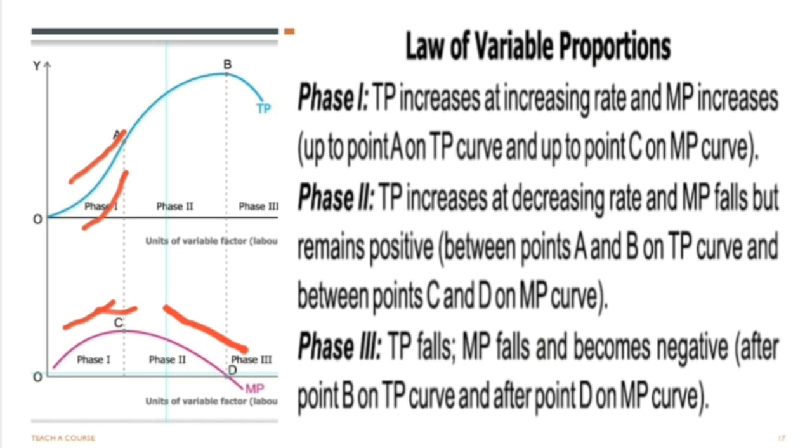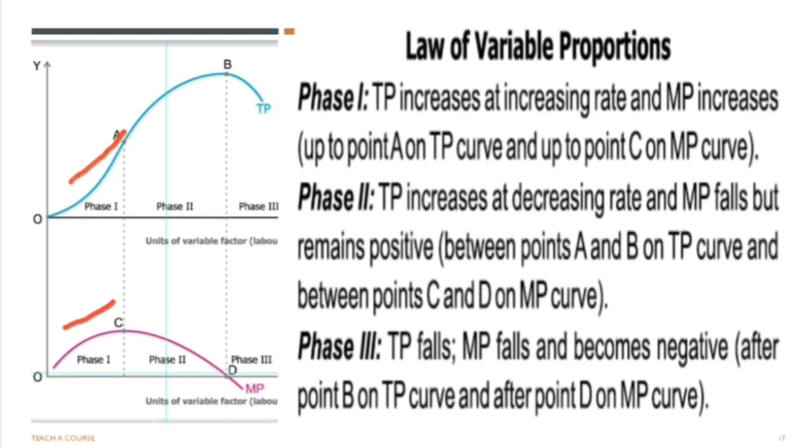Even though marginal product falls, since it remains positive, the total product keeps on increasing, but at a decreasing rate. Once there is more burden on the fixed factor and the problem of coordination arises with addition of more units of a variable input, marginal product becomes 0. This is the point where stage 2 ends and here total product is maximum. Any further addition of the variable factor then makes the marginal product negative and total product keeps on decreasing.